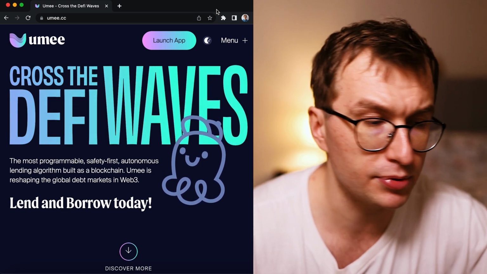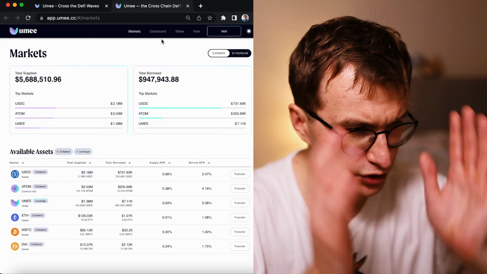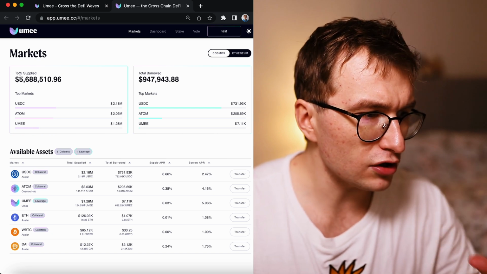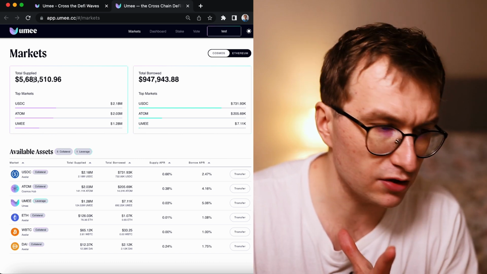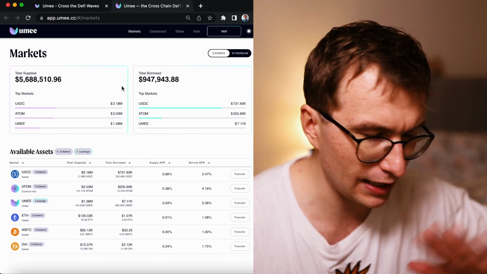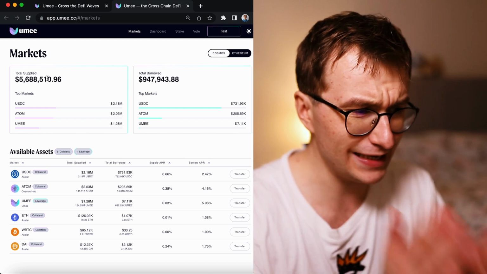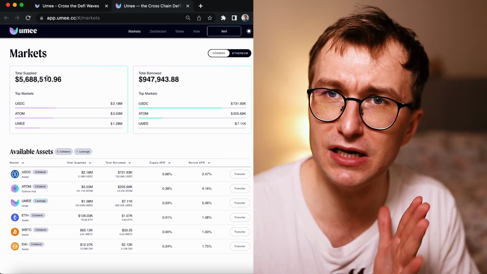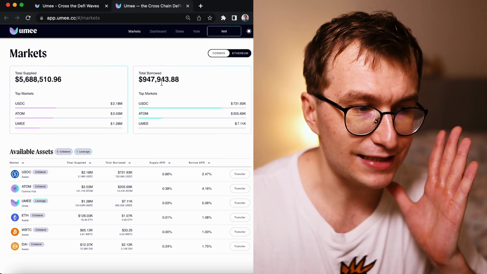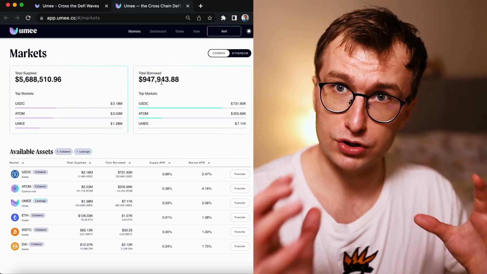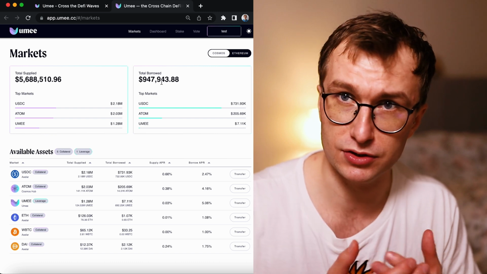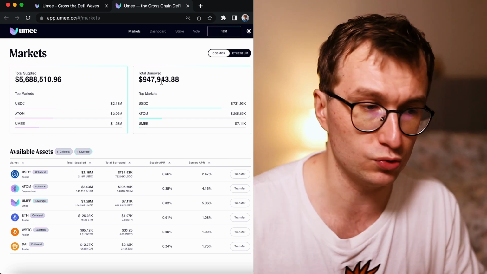So I'm launching the application and we have some information that you can see over here. The total supplied is close to $6 million and total borrowed is close to $1 million once you open the application. What does it mean? It means that close to $6 million were locked up within the platform, and that close to $1 million was borrowed against this asset. Some people borrowed, some people didn't, some people just supply to earn the yield.